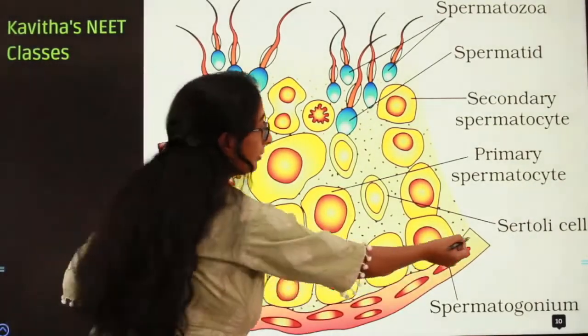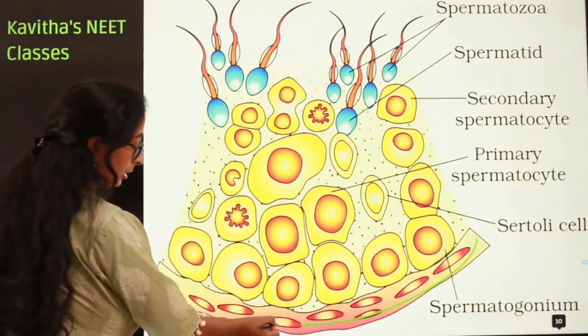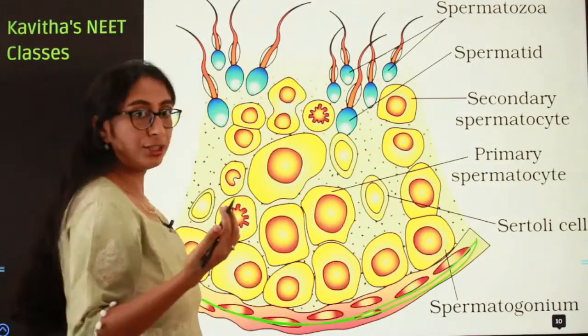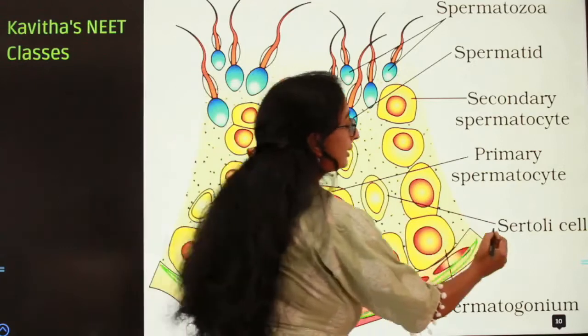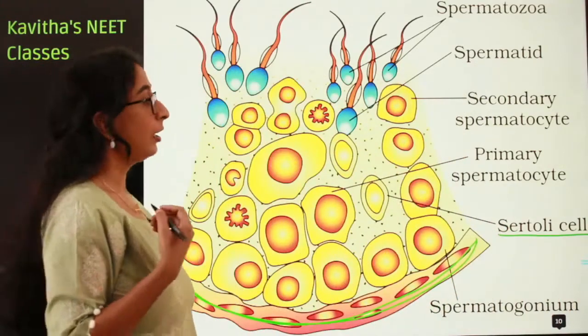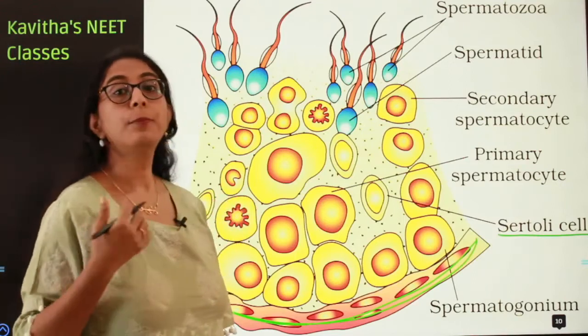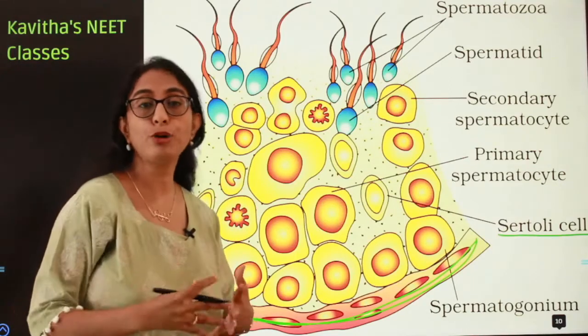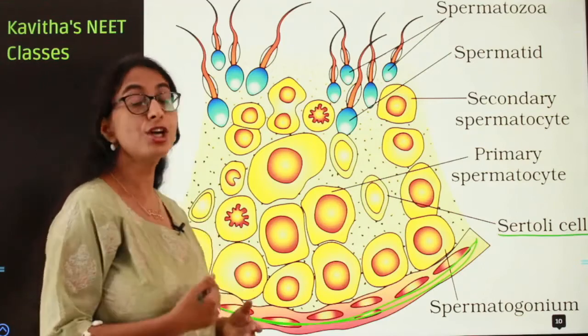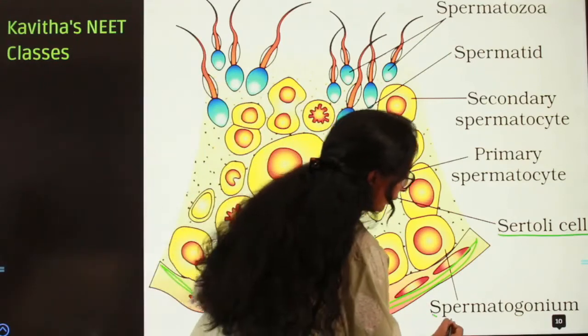Here you can see the epithelium, which consists of two kinds of cell. One is the Sertoli cell, which is also called the nurse cell. It is a somatic cell, whereas the other one is the primordial germ cell. The primary germ cell undergoes multiple mitotic divisions to produce the spermatogonium.